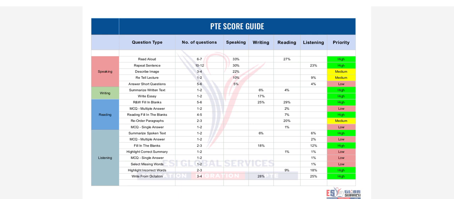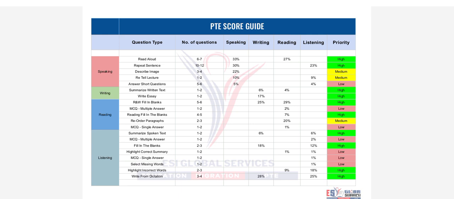The third question is describe image. There are 3 to 4 questions and 22% marks distributed in speaking. The fourth is retell lecture. There are 1 to 2 questions. 10% marks are distributed in speaking and 9% in listening.